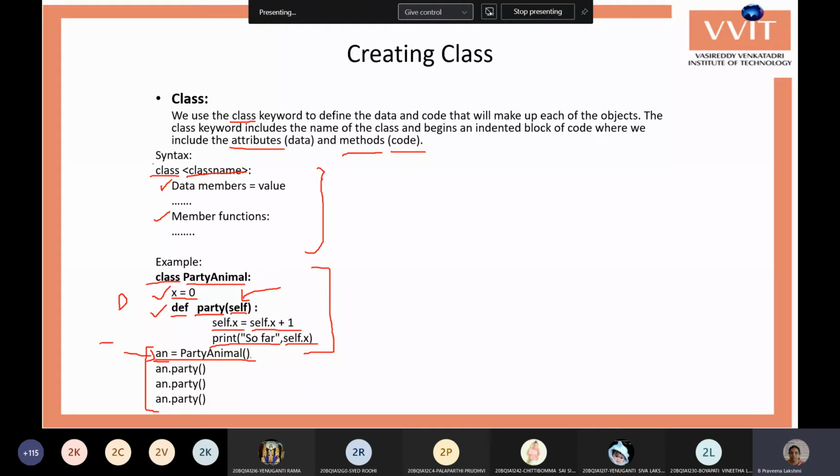What will we call this statement? We have a separate name for this statement. This statement is called instantiation, or instance creation.